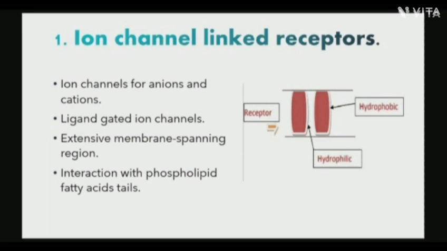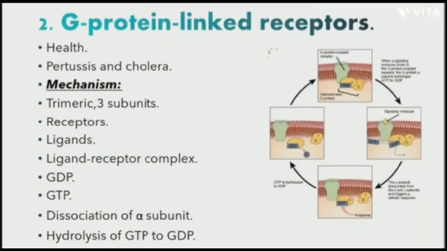In order to interact with the phospholipid fatty acid tails that form the center of the plasma membrane, many of the amino acids in the membrane spanning region are hydrophobic in nature. Conversely, the amino acids that line the inside of the channel are hydrophilic to allow for the passage of water or ions. The second type is G protein linked receptors.